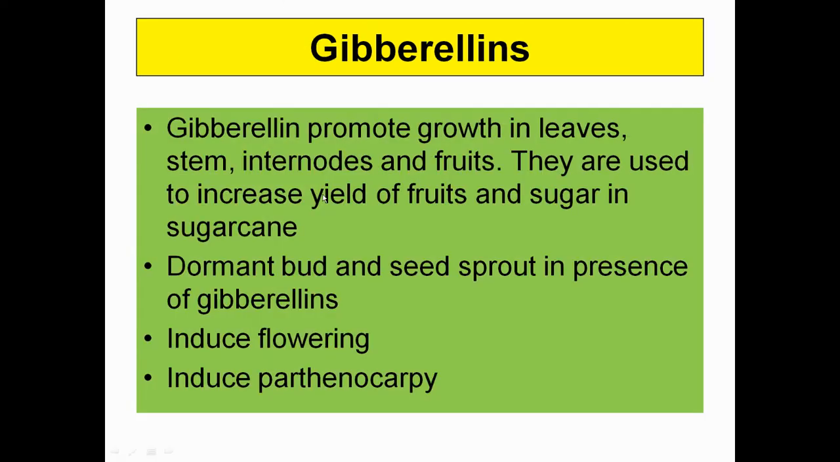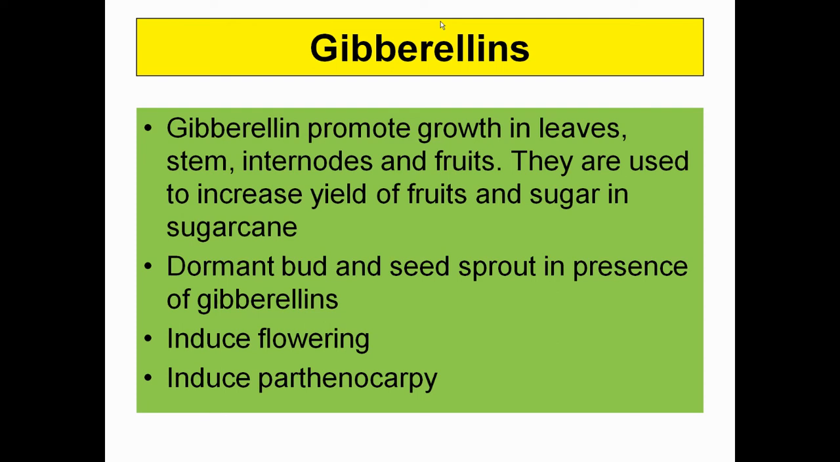Okay. Now come to the gibberellins. Gibberellins basically promote the length of the plant. If there is secretion of gibberellins, the plant is going to attain length. Okay. So growth is promoted in leaves, stem, internodes, and fruits. They are used to increase the yields of fruits. The number of fruits you can increase by introducing gibberellins into the plant, and it also increases the sugary flavor in sugar cane.